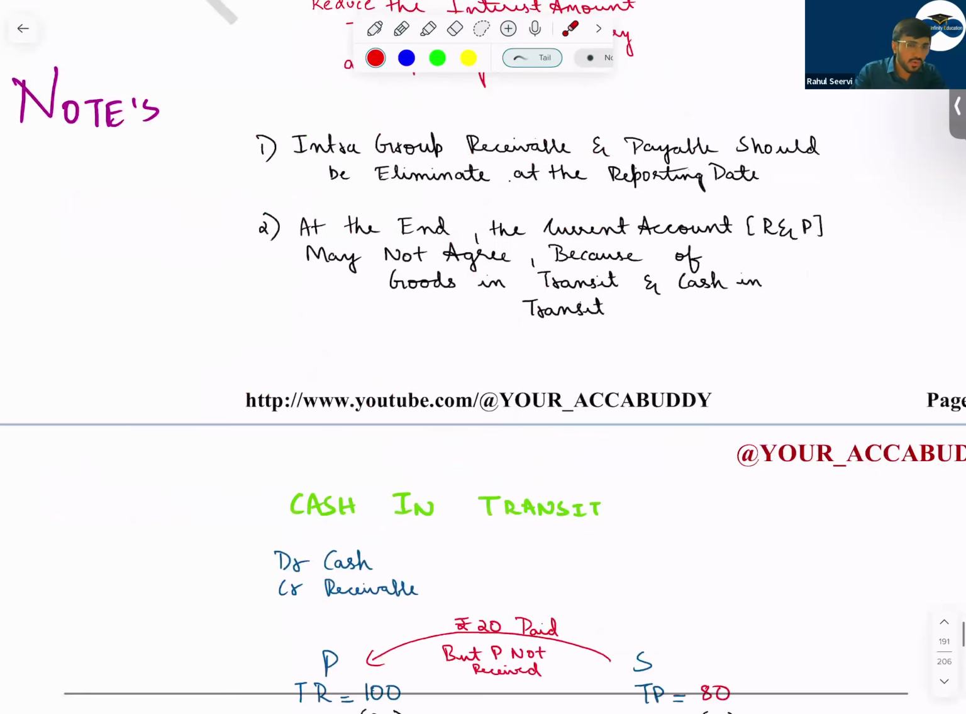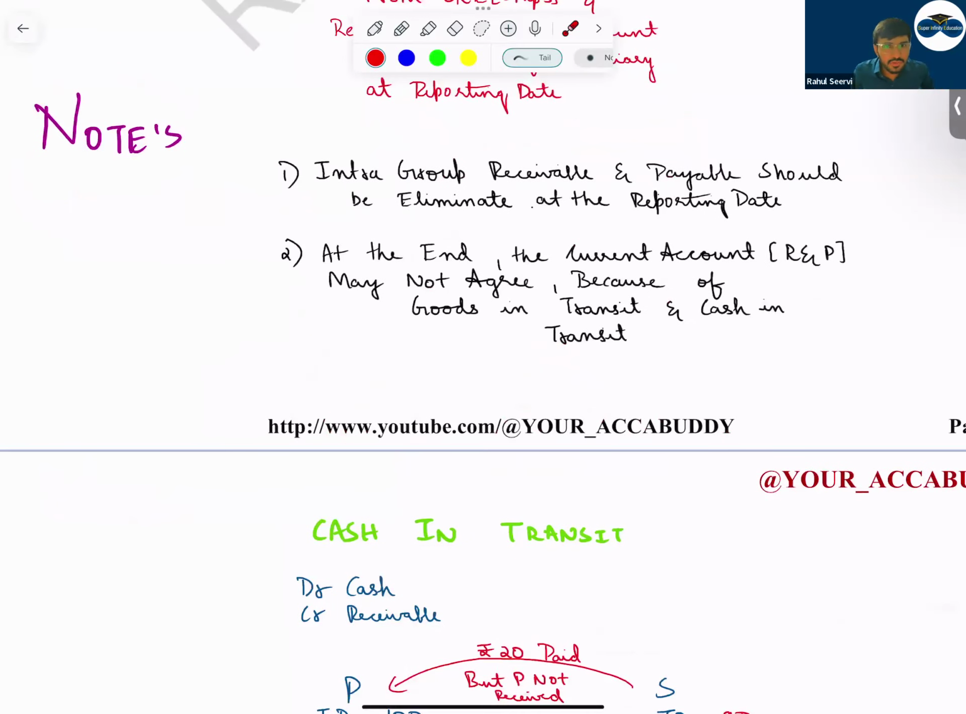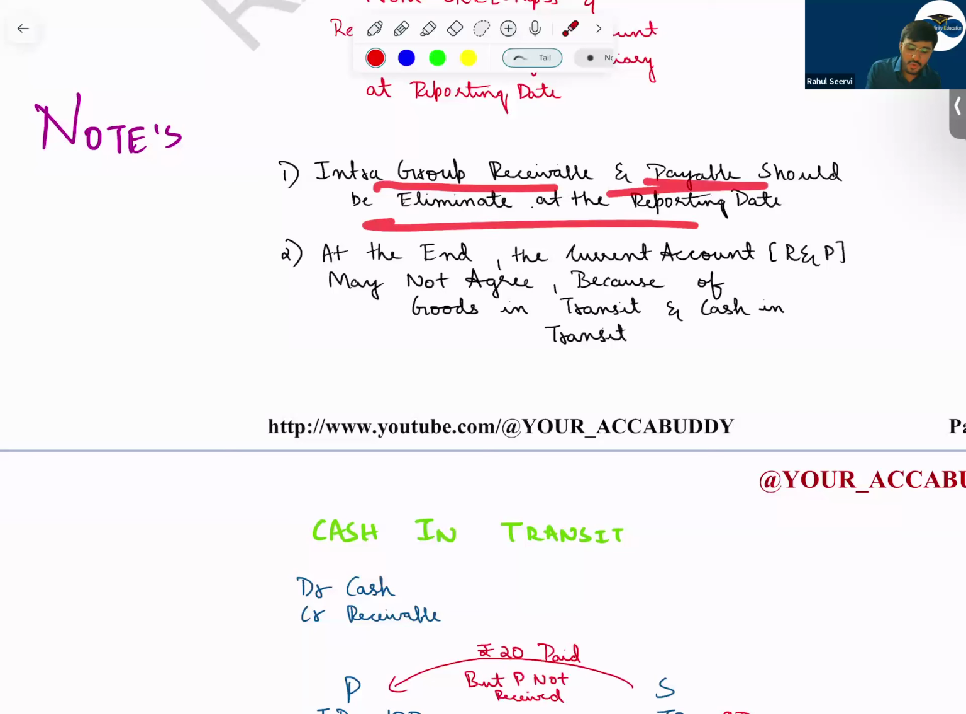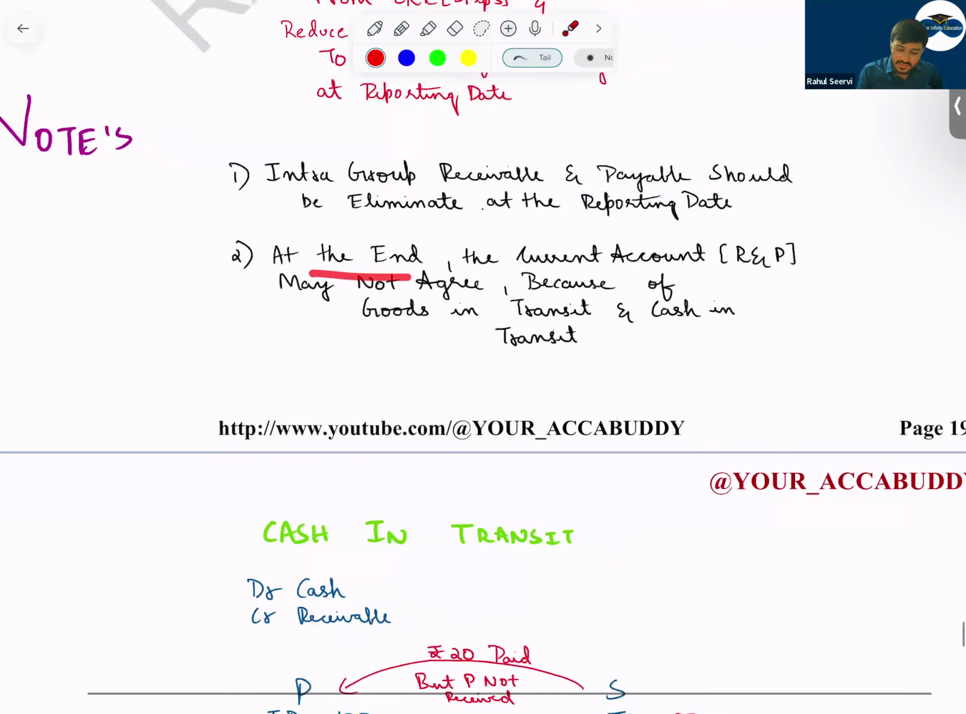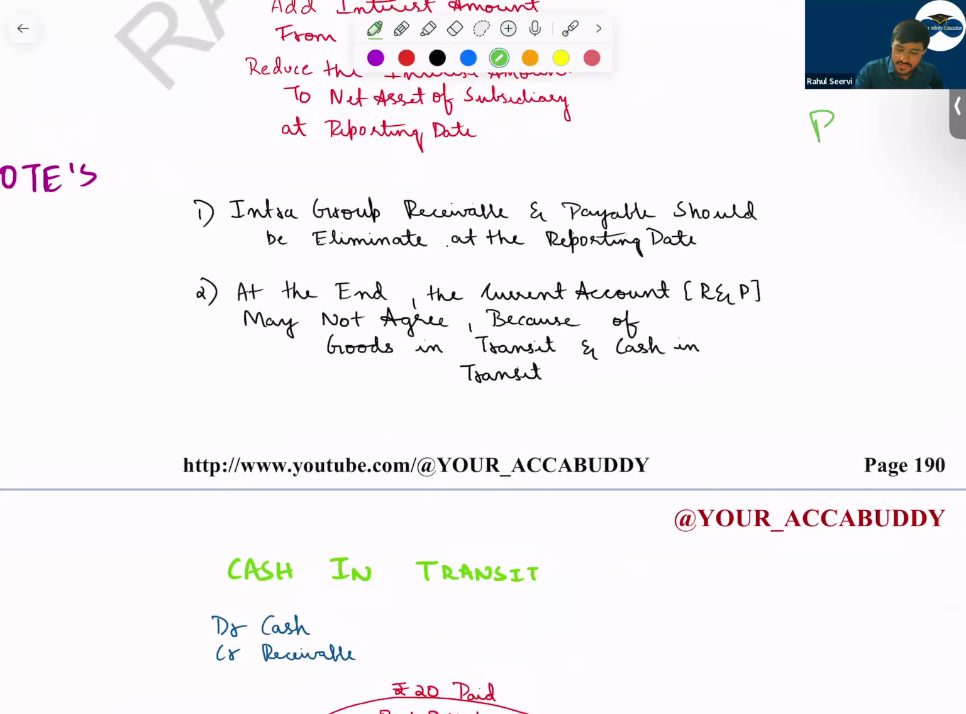Now coming to the next topic known as intra-group items, which is a frequently repeated topic in your FR for consolidation. Intra-group receivable and payable should be eliminated. Any intra-group item, it could be a loan given, that we have also seen. We remove it. At the year end, sometimes the parent company has a receivable and the subsidiary company records a payable. So no such issue, we remove this.